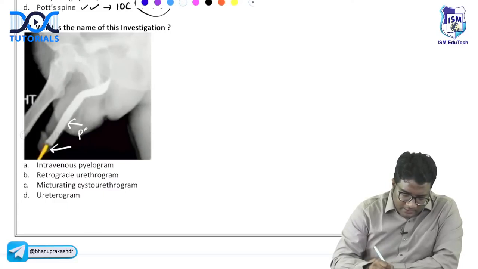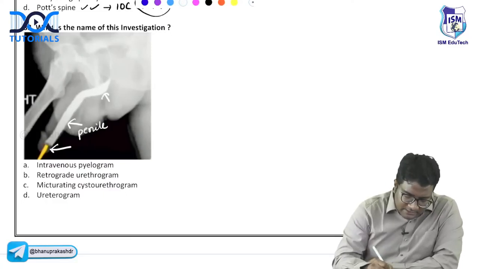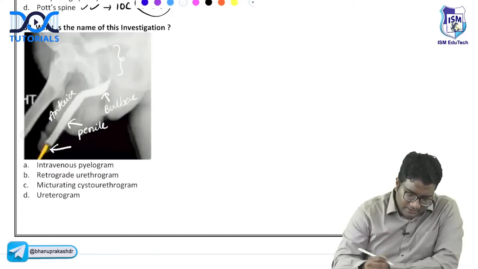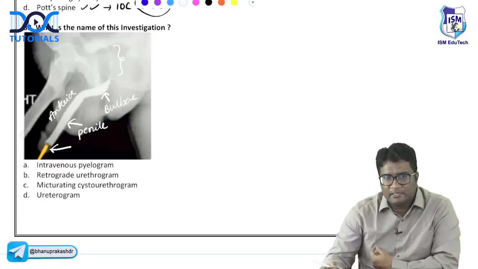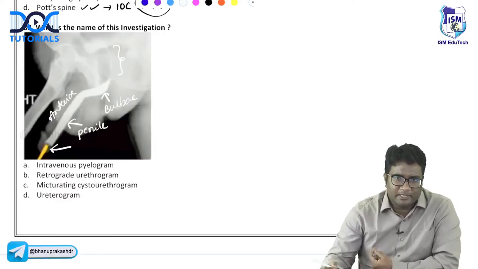You are seeing this is the penile urethra. This curved area is the bulbar urethra. And look at the posterior urethra. This posterior urethra is not seen clearly, but the anterior urethra is seen better. So if you see a catheter or a syringe in the external urethral meatus, and you are seeing the anterior urethra much better than the posterior urethra, the answer is RGU.